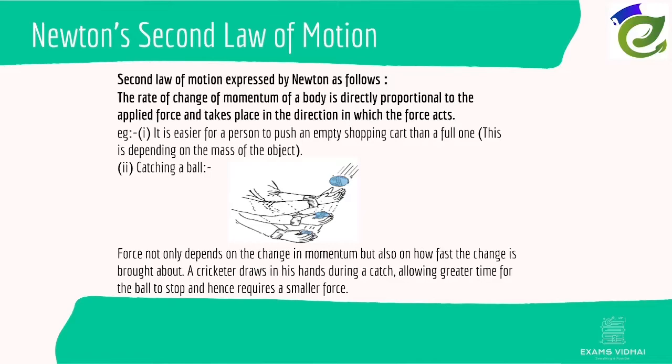Now coming to the second example, catching a ball. We may notice while watching cricket matches that the fielders tend to pull their hands backwards after catching the ball, because the force not only depends on the change in momentum, but also on how fast the change is brought about. A cricketer draws in his hands during a catch, allowing greater time to stop the ball. Hence, it requires a smaller force, therefore least pressure on your hands, therefore your hand won't pain.